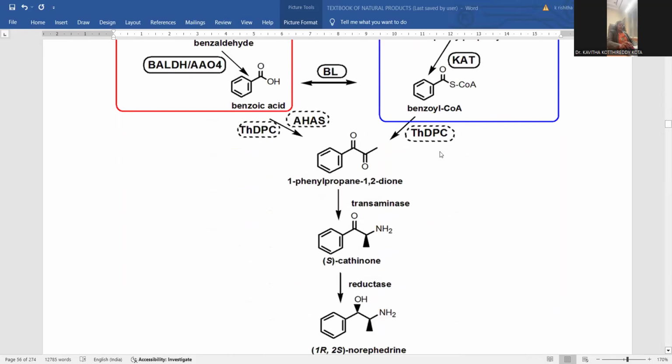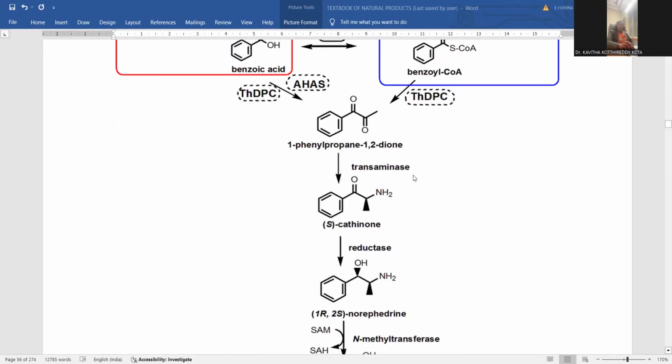After getting that benzoic acid, another enzyme should be added over there. Benzoic acid is now converted into a diketone. Phenyl diketone formation is possible, and the enzyme working upon this one will be transaminase.